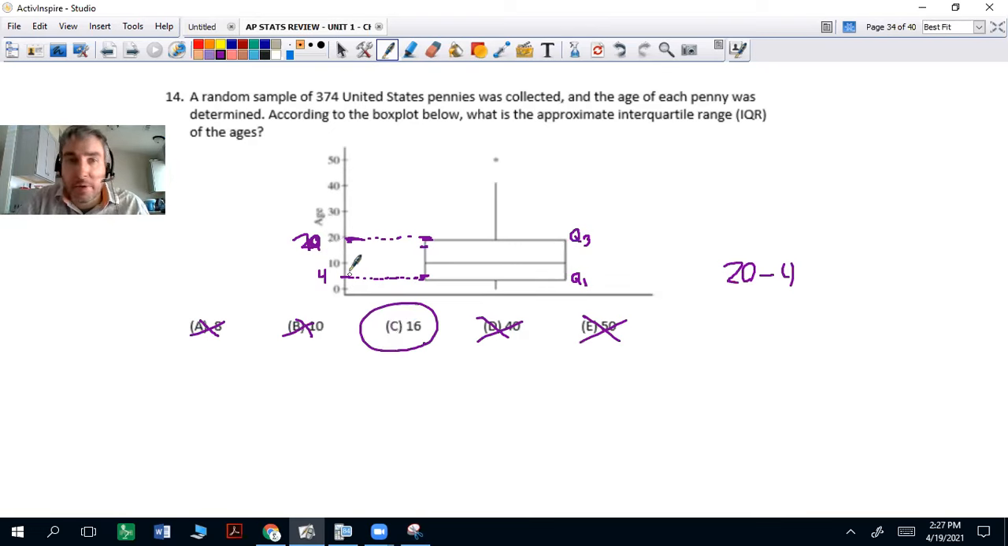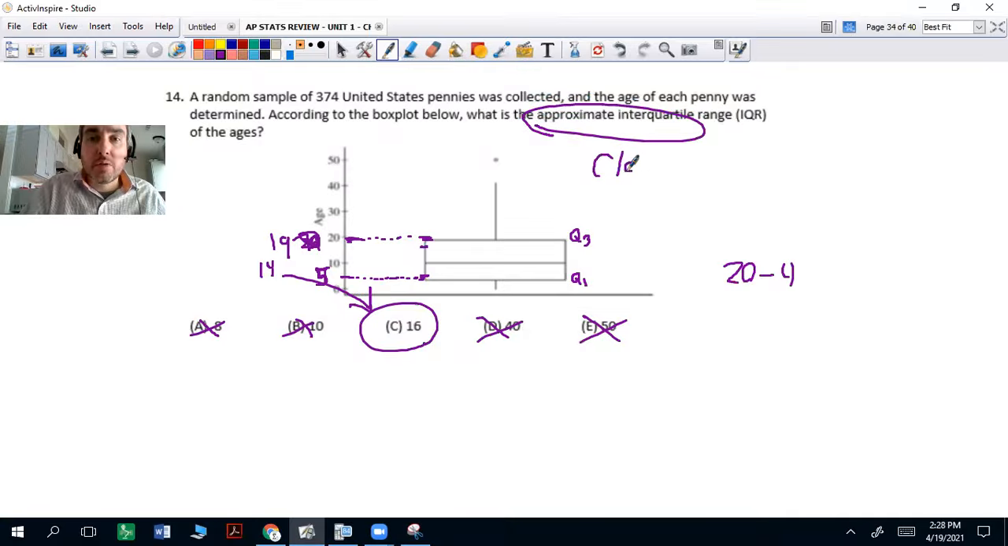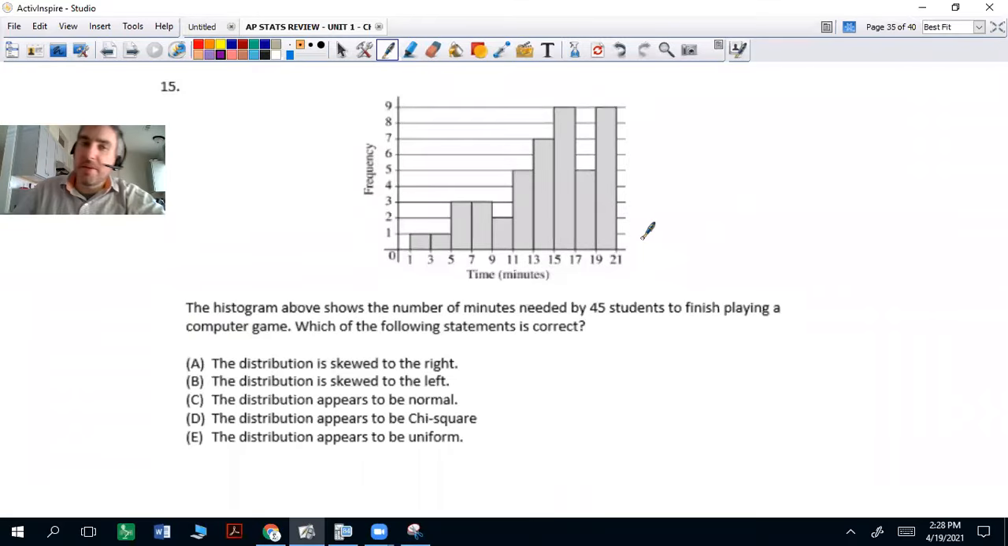It could be 19 and 3 or 19 and 5. And 19 minus 5 is 14, but it's still closer to 16 than 10. So it says, what's the approximate interquartile range? Approximate, just the one closest to. Okay, it doesn't have to be exact. Closest to would be 16. That's probably the quick, easiest one on here if you know your skewness.